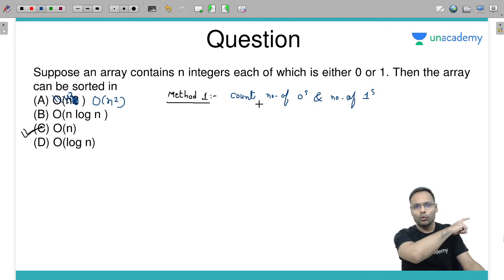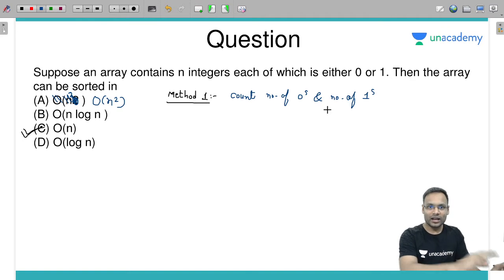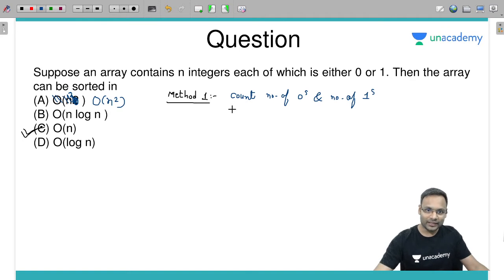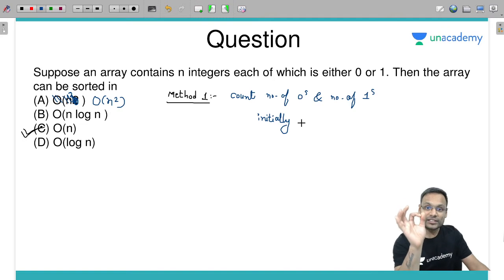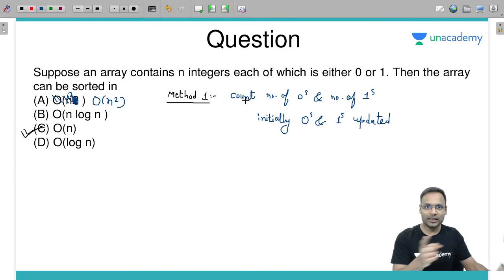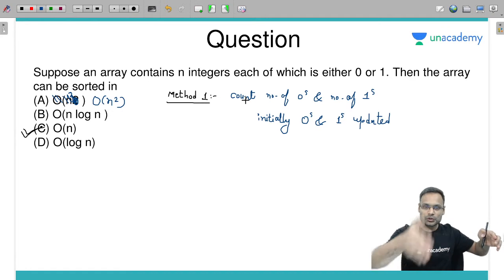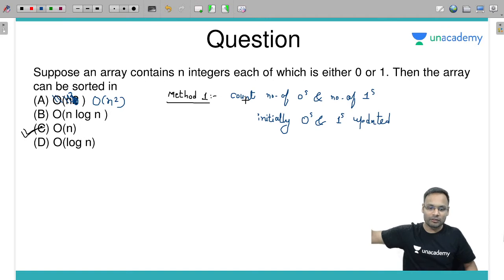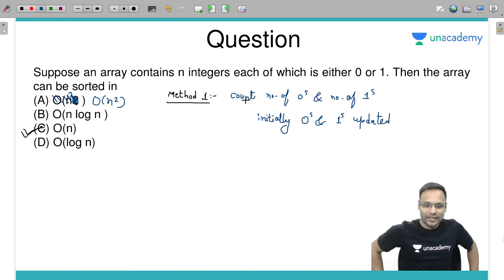Traverse the whole array once, count how many zeros and how many ones there are, and then copy. Initially, as many zeros as you have, you copy zeros, and then you update the ones. If some k number of zeros are there, then in the array initially you copy k times 0 0 0, and then the remaining 1 1 1 1 you copy. Very simple, right?